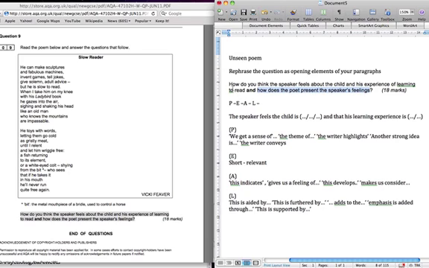Okay, so to make our points, first of all, we say the speaker feels the child is, and then try and mention 2 or 3 things. And I'm going to do one with an example of a poem I've actually read afterwards, and that his learning experience is, and then we're going to mention that because that's going to answer the first part of our question and give us some things to talk about as we go through. After that, we're going to start our essay proper. So we get a sense of, and then you can mention one of these and then back it up with a quote, and then use this indicates, it gives us a feeling of, this develops, this makes us consider, etc., etc. So for the P, you can use, build yourself up a bank of these.